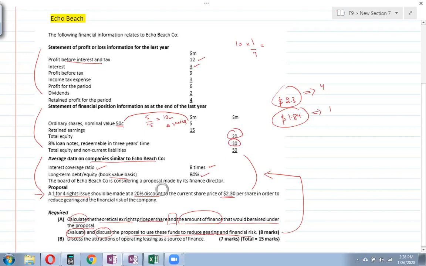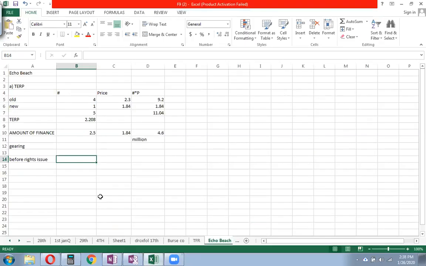Remember, we are doing it on book value basis, so you don't have to calculate the market values. So 30 divided by 20 is the current gearing, which will give you 150%. When you click the percentage sign, it will give you 150%, right?